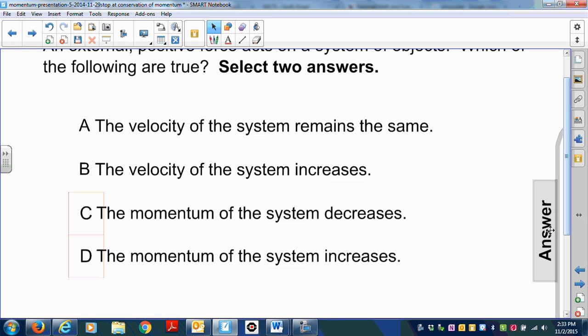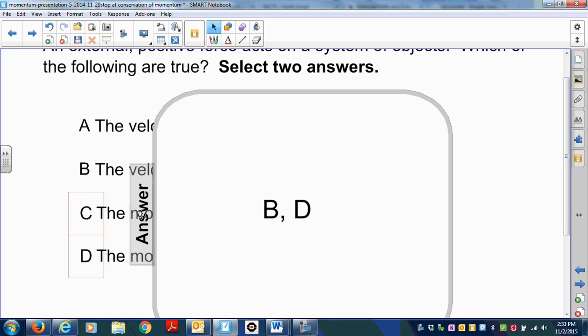Okay, let's see if you chose the correct answer. The correct answers are B and D. If you have a question, go ahead and write that down or put a little question mark and let me know on Edmodo.